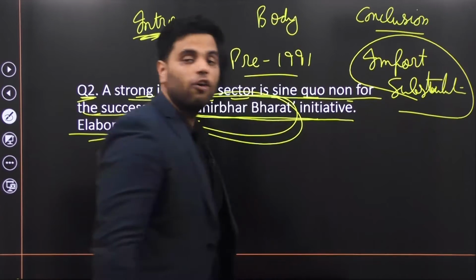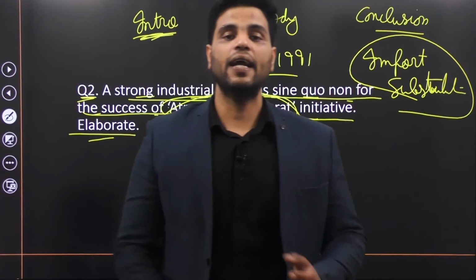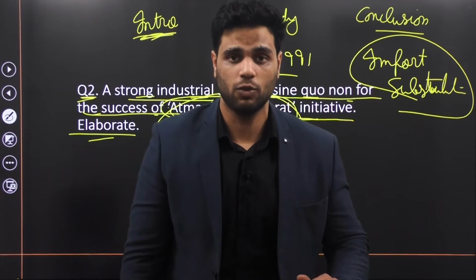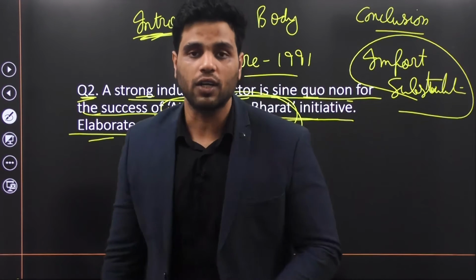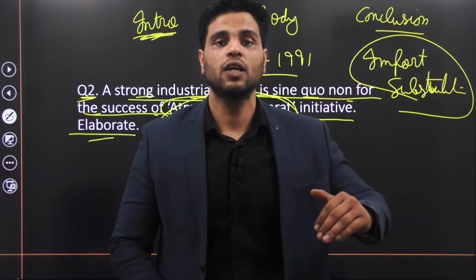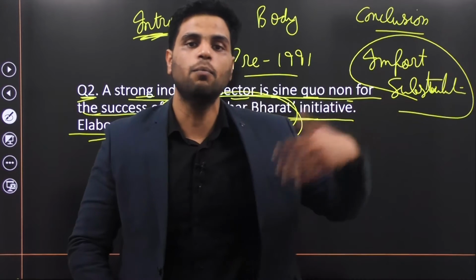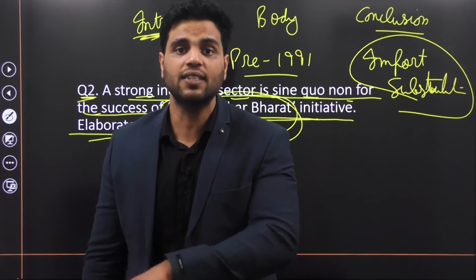India followed a policy of import substitution. What did India do in that? Well, India wanted to reduce its imports as much as possible and manufacture Indian-made products. So, for example, India wanted to reduce its imports of cars. And India wanted that India should itself manufacture cars. Rather than importing cars, India should manufacture its cars itself.